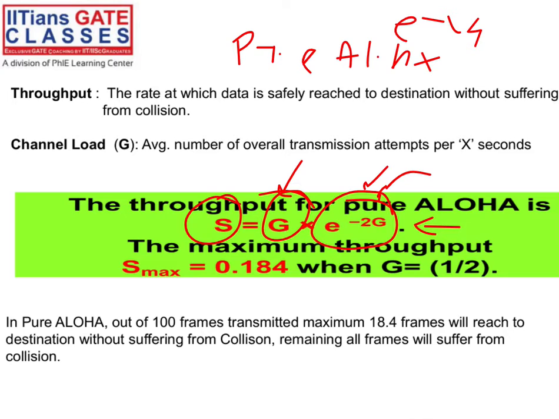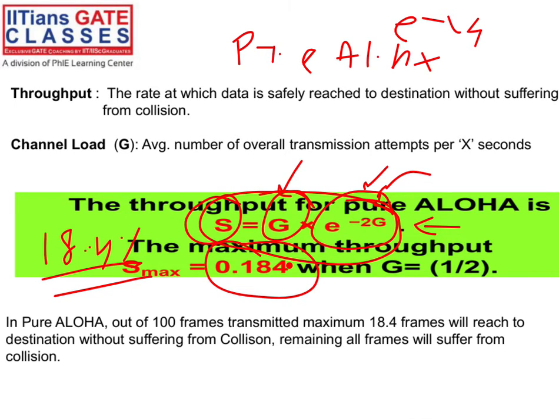And the maximum throughput in pure ALOHA will be 0.184. That will be 18.4%. That is the maximum throughput possible in pure ALOHA, right? How do I calculate this 18.4% throughput? See, this formula is there now. Try to find the maximum of this. If you find the maximum, your throughput will become 18.4%.